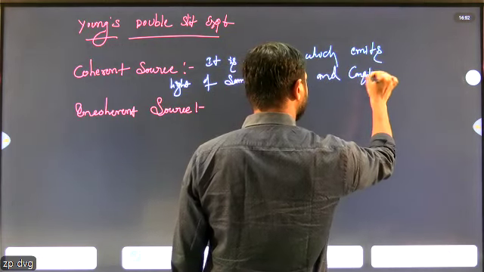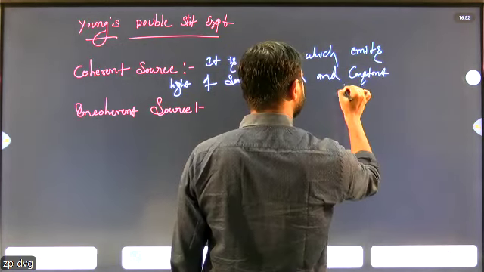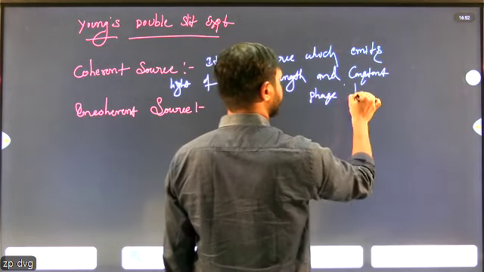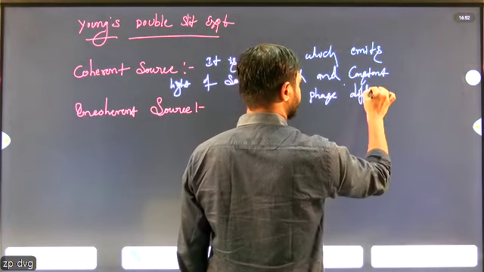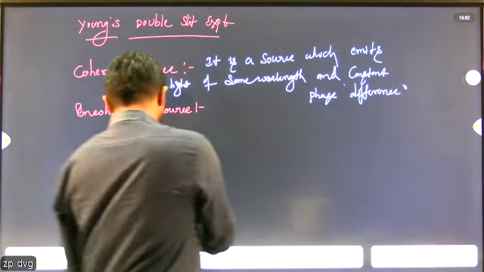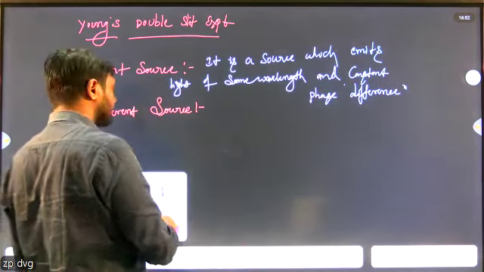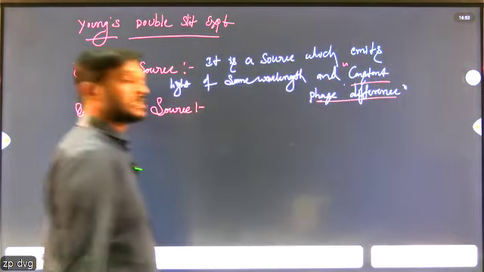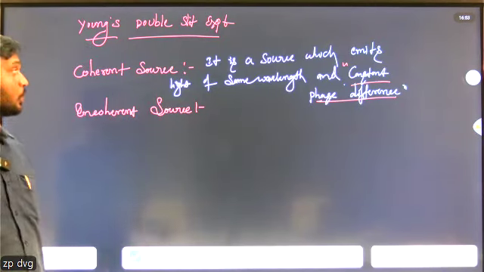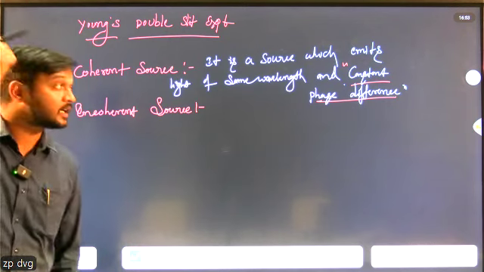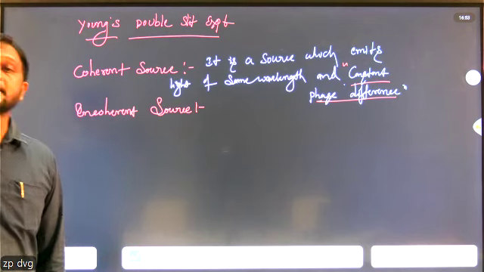The most important word, constant phase difference. So what is a coherent source? It is a source which emits light of same wavelength and constant phase difference.